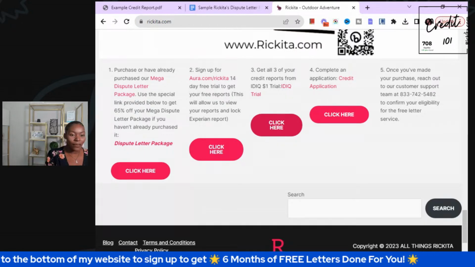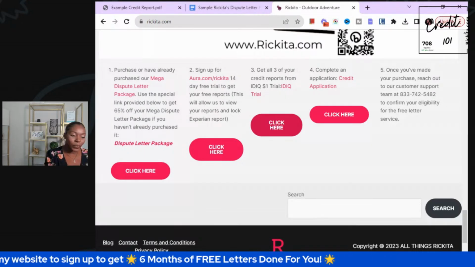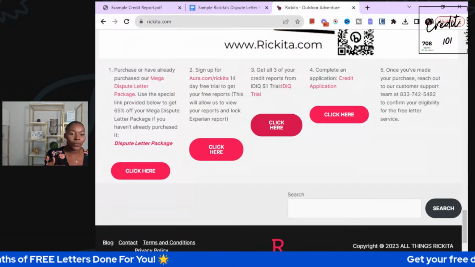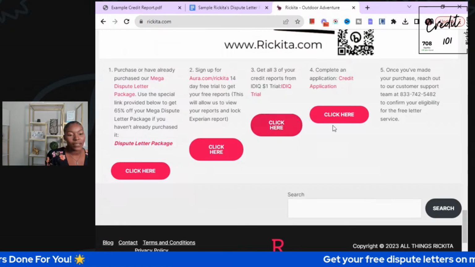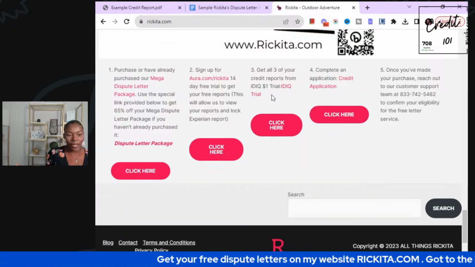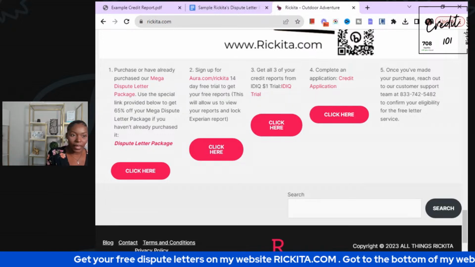But I need to be able to see everything first to say, okay, we need to delete this, we need to work on that. And then once I'm able to see everything, I can go ahead and pull your credit reports in, and you can cancel those services after that. But call me right away, because you only technically got 7 days if we're talking about Identity IQ, okay?